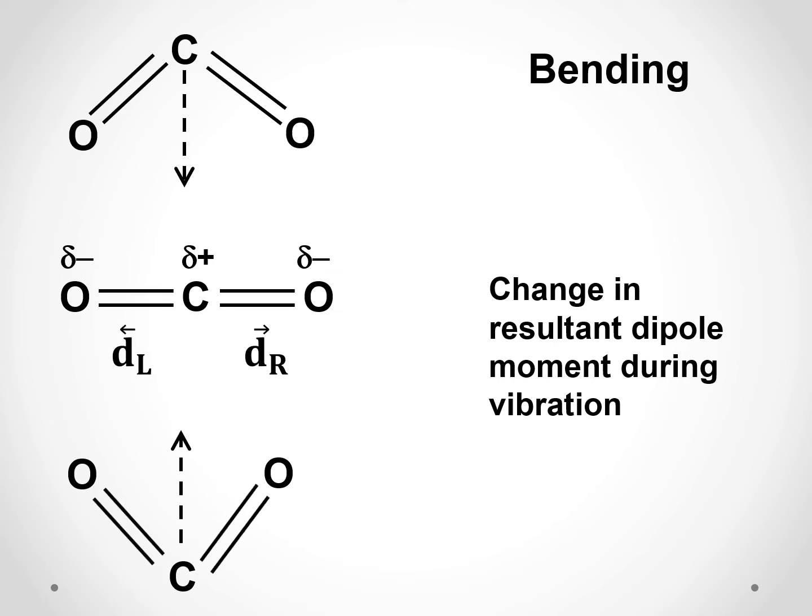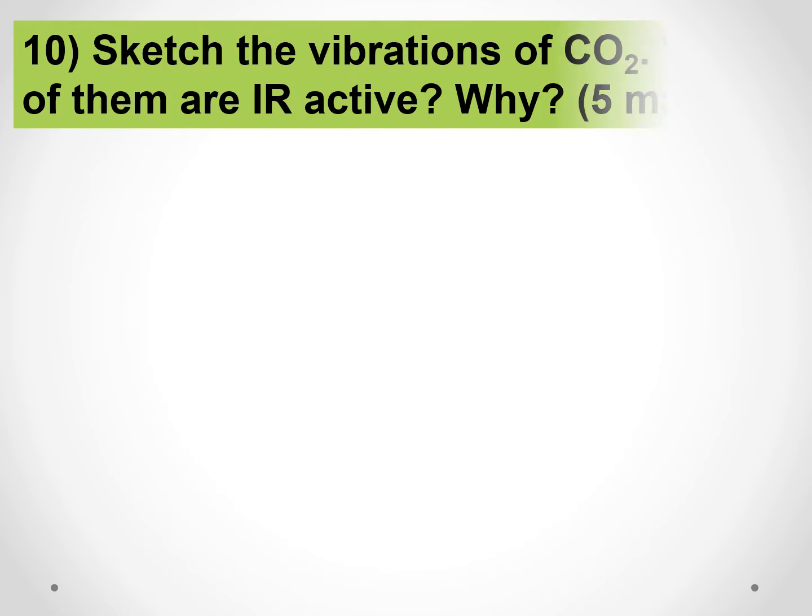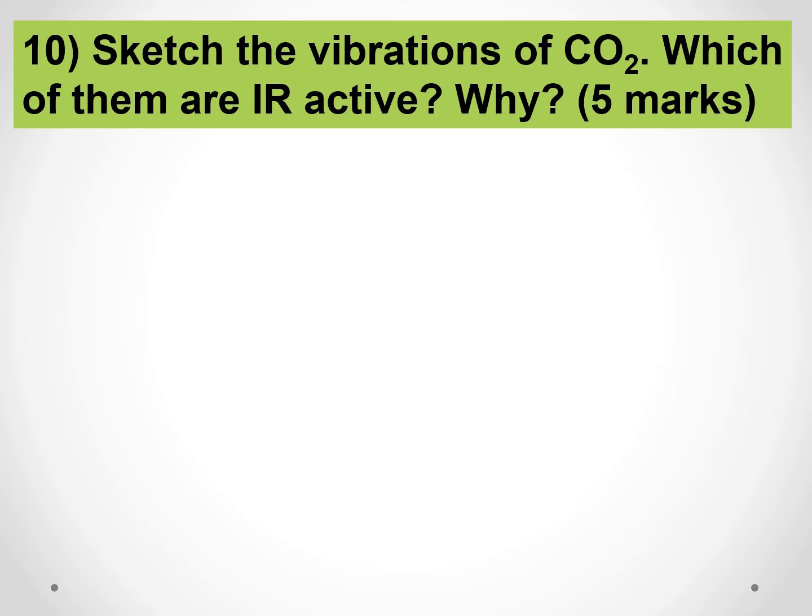So these are the different types of vibrations of carbon dioxide and why they are absorbing IR radiations. So one question: sketch the vibrations of carbon dioxide. Which of them are IR active? Why?